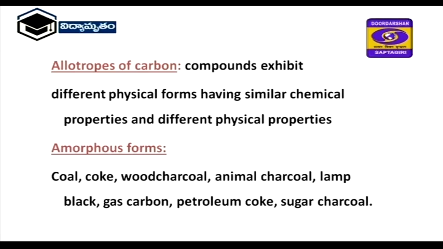Coal we are already digging from the earth crust, and on heating, it releases coal gas and forms coke, and also lamp black. So while lighting a candle, it forms some black color on the walls, that is called lamp black. And also sugar burning, wood burning, they also produce amorphous forms, they do not have a definite structure.